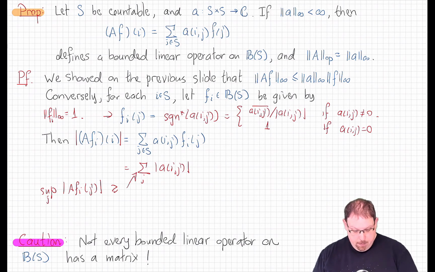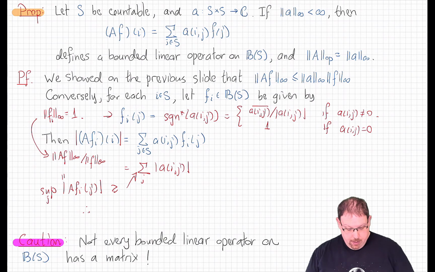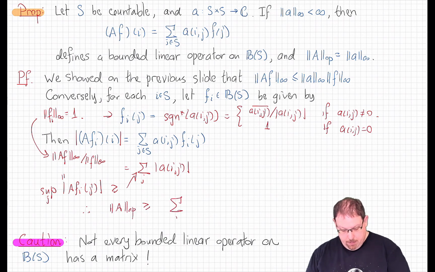But that supremum is equal to the norm of A f_i, and it's also equal to the norm of A f_i divided by the norm of f_i, because the norm of f_i is 1. So what we've shown is that, taking the supremum over all f's, the operator norm of A is greater than or equal to that sum, and that's true for all i.